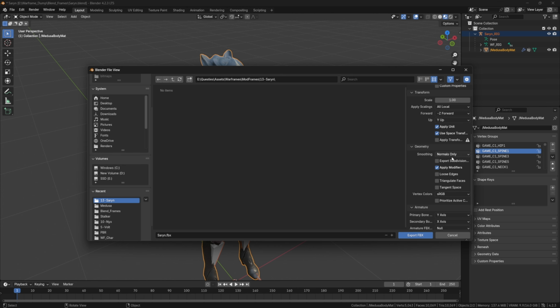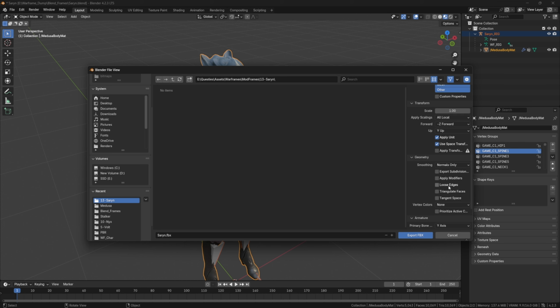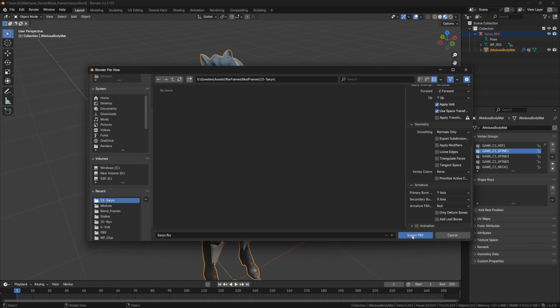And then under Geometry, we are going to uncheck Apply Modifiers, and we are going to set Vertex Colors to None. If you are uploading for Quest, this is very important: the VRChat shaders for Quest automatically apply the vertex colors to the shader, and it can mess stuff up. So then we can export that.